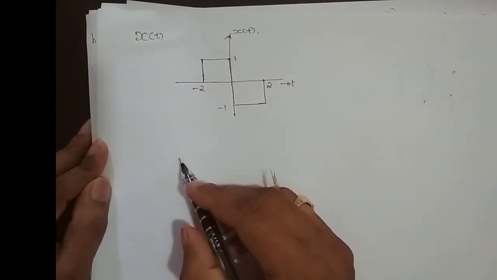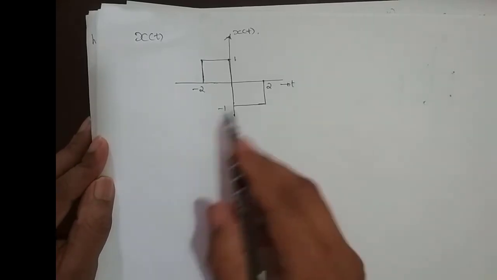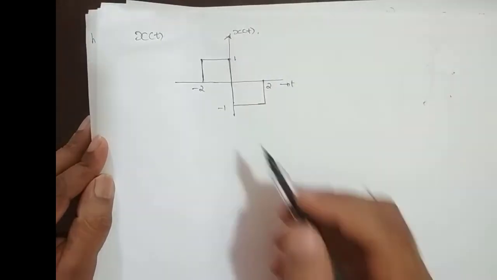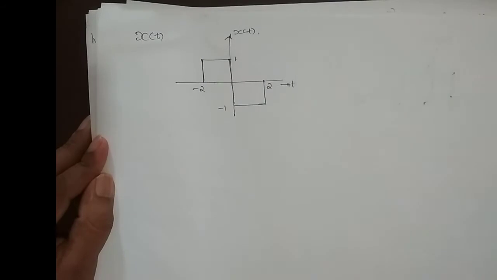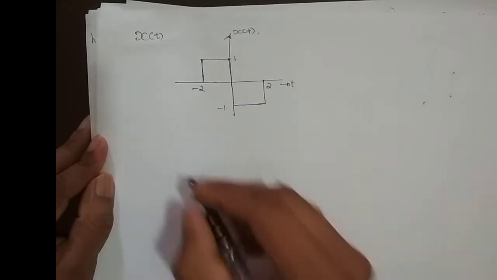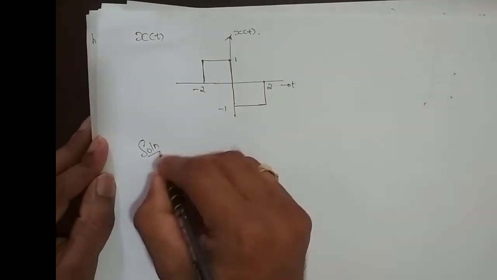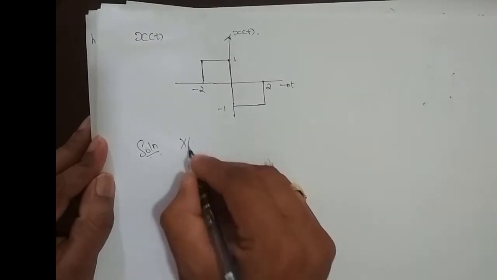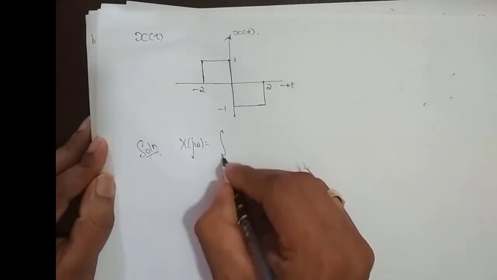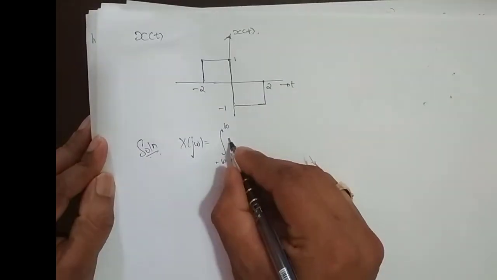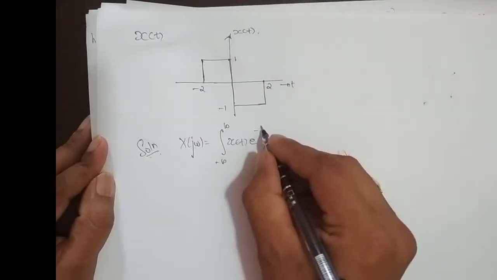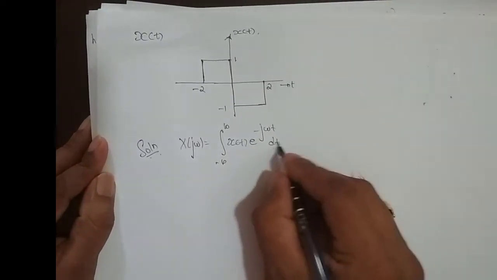Okay. Next we'll find the Fourier transform of a square pulse of one period. Solution. What is the formula? X of j omega is equal to integrating from minus infinity to infinity x of t e power minus j omega t dt.